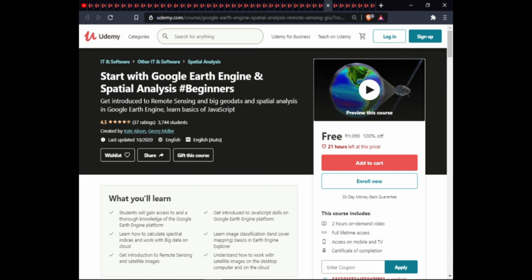The next course is Start with Google Earth Engine and Spatial Analysis Beginner. In this course, you will gain information about the Google Earth Engine platform, then how to calculate spectral indices and work with big data in the cloud, get an introduction to remote sensing and satellite images, get introduced to JavaScript skills on the Google Earth Engine platform, learn image classification, basics of Earth Engine exploration, understand how to work with satellite images on the desktop computer and on the cloud. This course includes 2 hour on-demand video, full lifetime access on mobile and TV, and certification on completion.